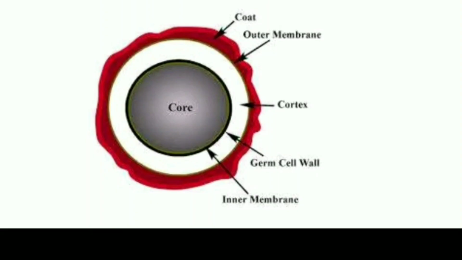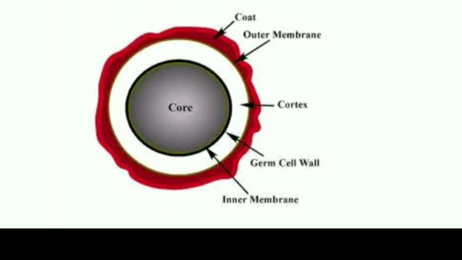This is the structure of a spore. A spore is complex in its structure due to the multiple layers it has. The outermost layer is often known as the outer membrane or the exosporium, and inner to it is the spore coat, and inner to the spore coat is the cortex. Inner to the cortex is the germ cell wall, also called the spore cell wall or core cell wall, and inner to it is the inner membrane.